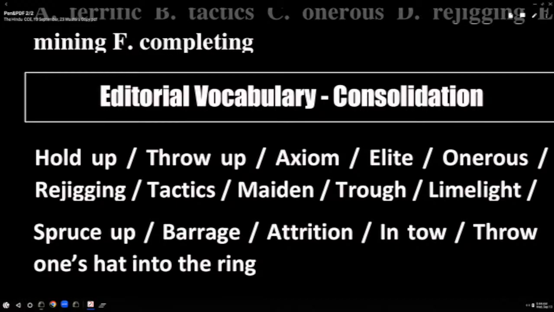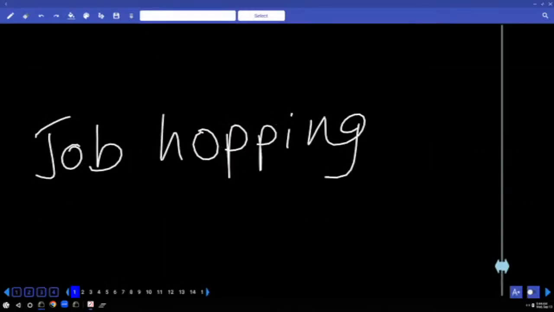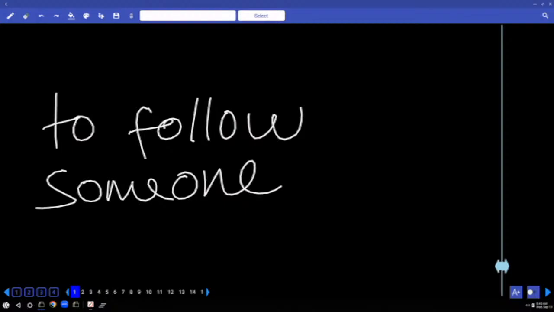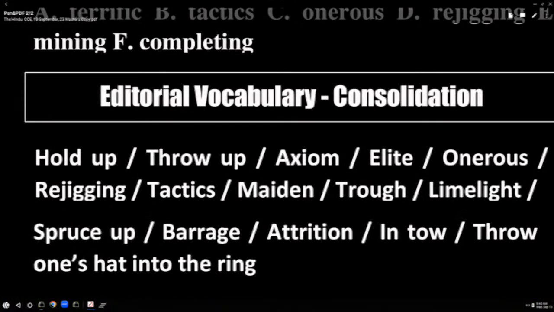And what is the next one here? In tow. In tow, I did not give the meaning yesterday. Please write the meaning. In tow means to follow someone. Or to be with someone. To accompany someone. And what is the last one? It's an idiomatic expression. Throw one's hat into the ring. Take up the challenge, ready to fight. And what is the meaning of throw in the towel? Accept defeat, concede defeat.